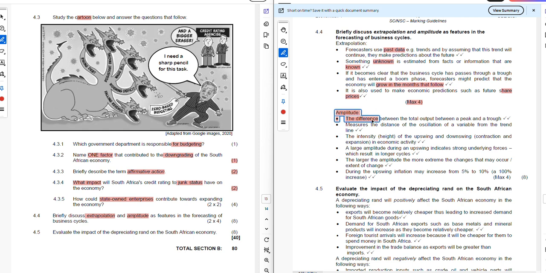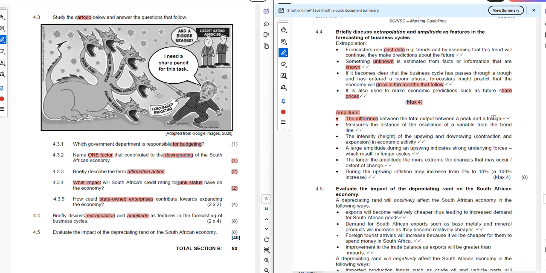Now let us look at amplitude. It is the difference between the total output at the peak and the trough. So when you're talking about amplitude in forecasting, you're looking at the difference between the highest point and the lowest point, which determines the total output.